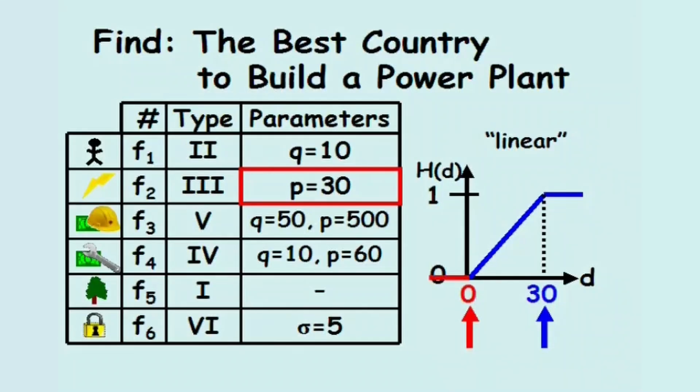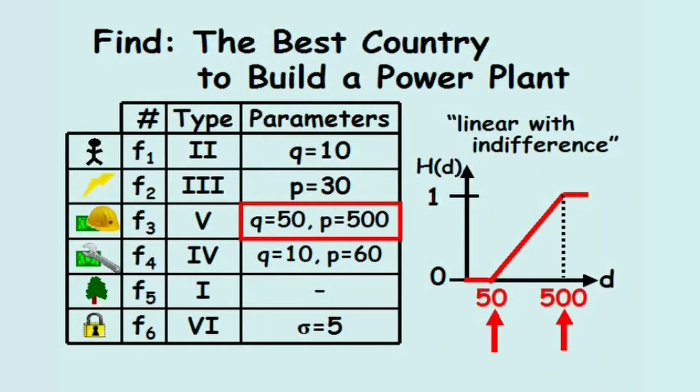If a plant in country A produces less than a plant in country B, there is no preference. And if a plant in country A produces between 0 and 30 megawatts more power than a plant in country B, the degree of truth for the preference is linear between 0% and 100%.